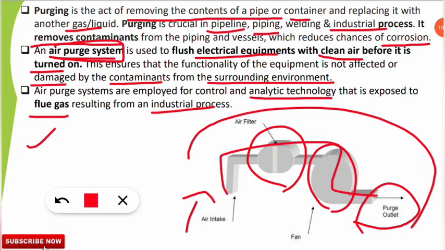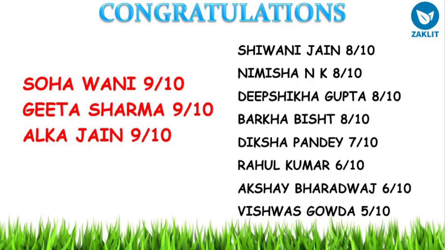So now it's time to reveal the results for this quiz contest. The top 3 performers for this quiz contest are Suhavani, Geeta Sharma and Alka Jain, who have secured 9 out of 10 marks. Congratulations to all of you. And other participants who have also done well are Shivani Jain, Nimisha, Deepsika Gupta, Barkha Bish, Diksha Pandey, Rahul Kumar, Akshay Bharadwaj, and Vishwas Gowda. So congratulations to all of you. Thanks for participating and making it a successful one.